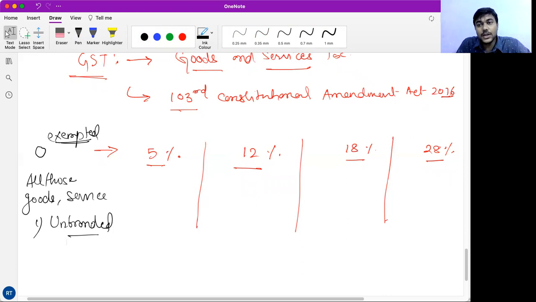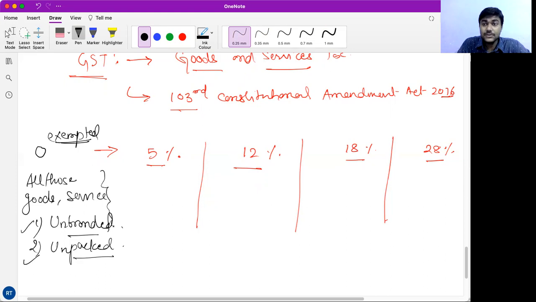If you go to a local dairy shop that is not branded and sells unpacked and unbranded items, you don't have to pay any tax. Or for example, you are going to a coaching institution or a tuition which is household in nature, they have no brand, and they are not a systematic and organized sector. So all those goods and services which are unbranded or unpacked are exempted from GST.